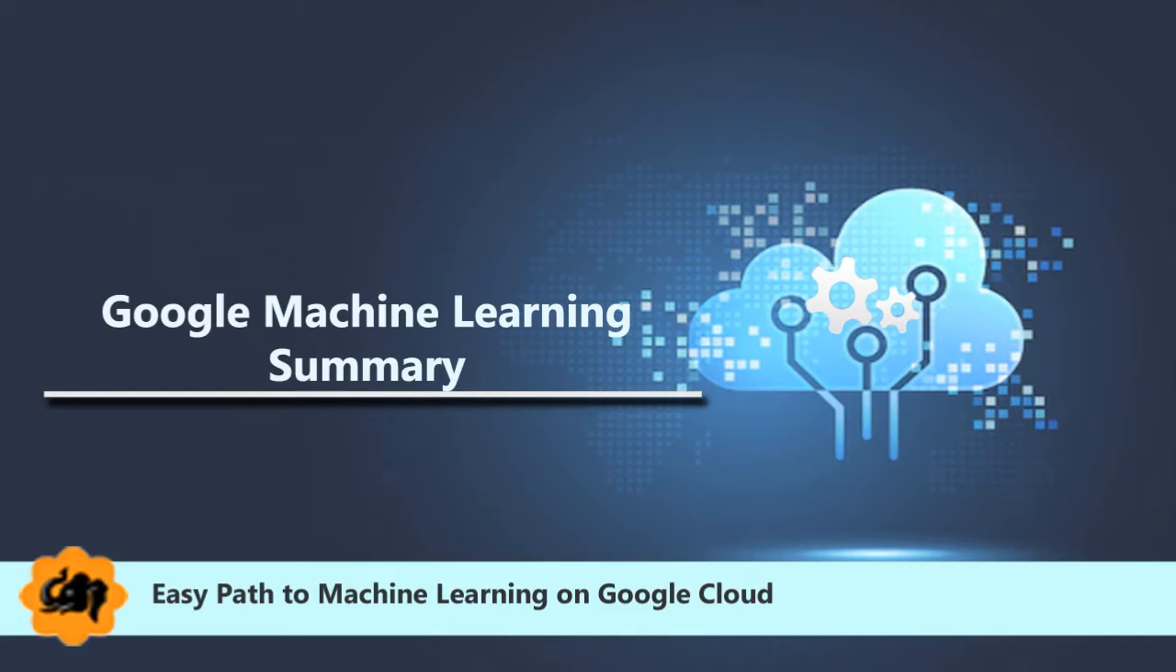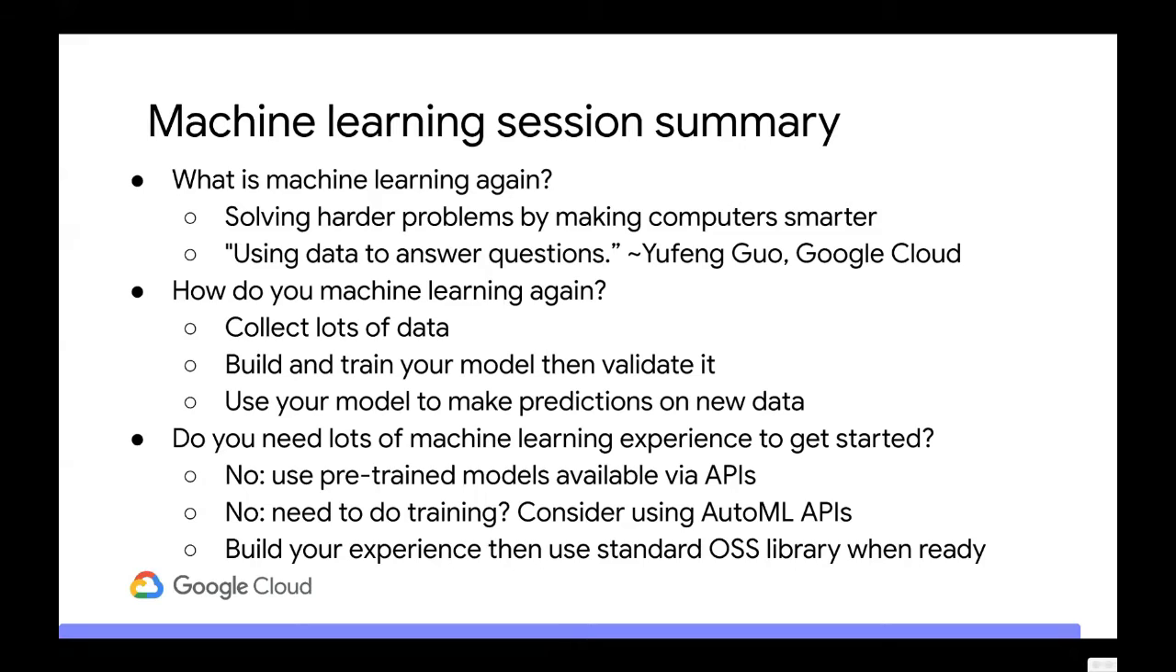So machine learning, again, is being able to solve harder problems by making computers smarter. It's not just code anymore. It's code plus experience, right? One of my coworkers basically says it's using data to answer questions. So how do you do machine learning again? Well, you have to collect the data, you have to build and train your model, then you have to validate it, then you can use your model in the inference phase to make predictions on new data.